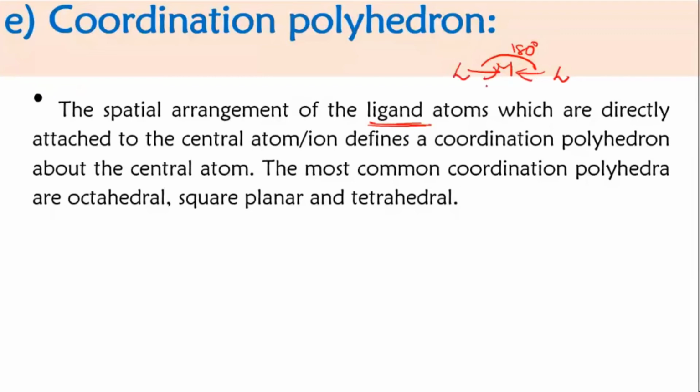So this is a spatial arrangement of the ligands directly attached to the metal. That is called the coordination polyhedron. Geometrical arrangement. It's clear. So if I have two ligands, this is how they will arrange themselves. Then if you have three, I will have the metal over here, and these ligands will arrange themselves in this fashion, correct? 120 degree angle each, trigonal planar. So I will have 3 ligands in this fashion. So this is for 2 and then 3.